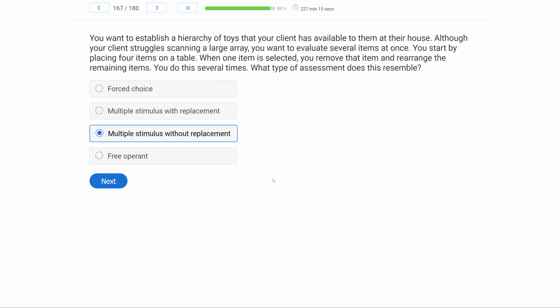What type of assessment? A, forced choice. Now remember, with a preference assessment question, you want to ask how many stimuli are you assessing at once? Forced choice is going to be 2. Here we have 4. Can't be forced choice. Now, it is multiple stimulus, right? Because we have more than 3. Is it with replacement or without? Well, are we replacing stimuli? We're going from 4 to 3 to 2. No. So it must be multiple stimulus without replacement. And it's not going to be free operant because this is a very systematic, contrived way to go about assessments.